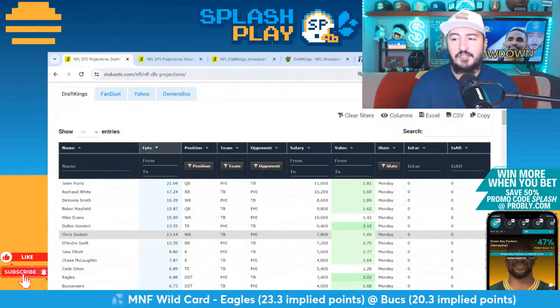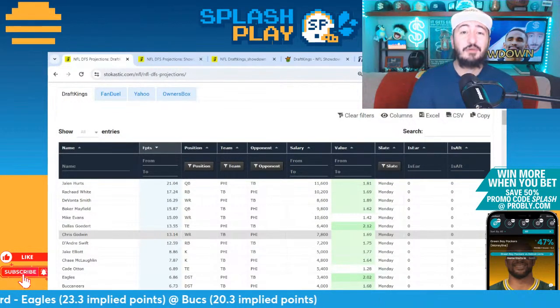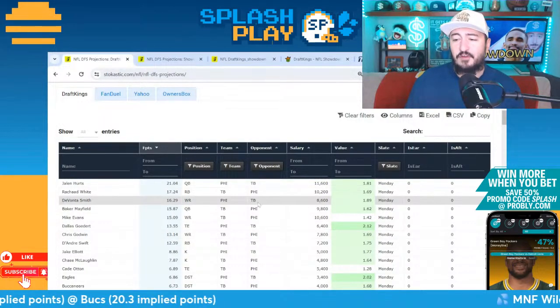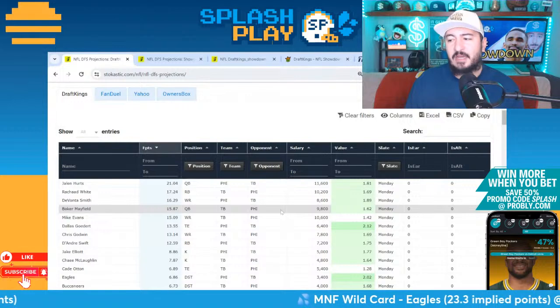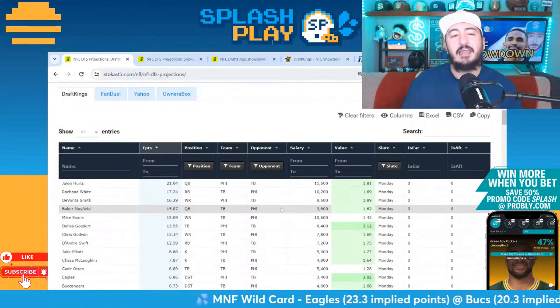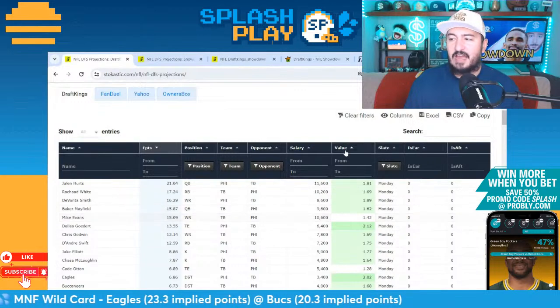But Jalen Hurts, top projected player overall, 21 projected points for him. Rashad White, number 2, 17.3 projected points for him. Devontae Smith, number 3, 16.3 for him. Baker Mayfield, 15.9. Baker questionable, but will be going today is the expectation. And Mike Evans, 15.1 fantasy points. He's a number 5 guy overall.